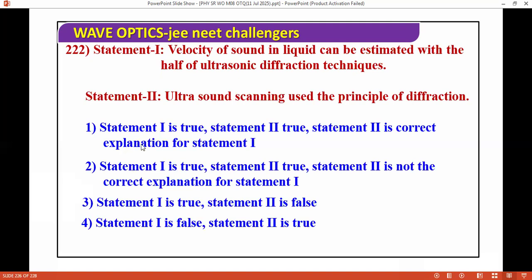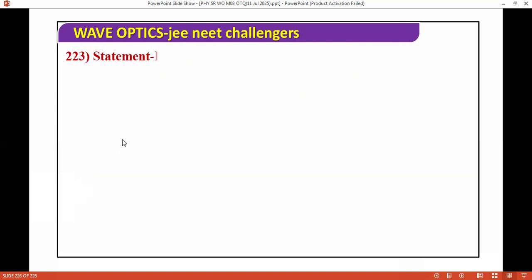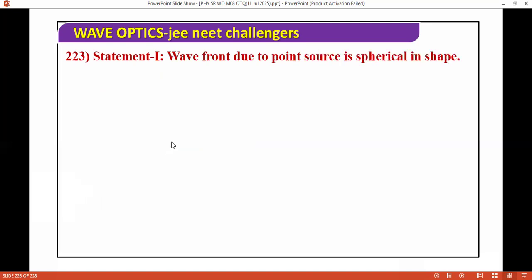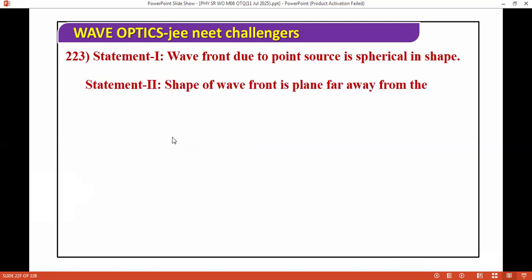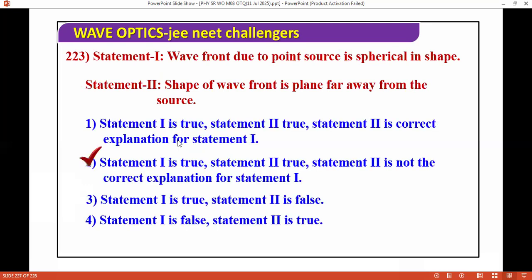Next question. The wavefront due to a point source is spherical in shape. The shape of the wavefront is plane far away from the source. Easy question, very good question. Both are correct.